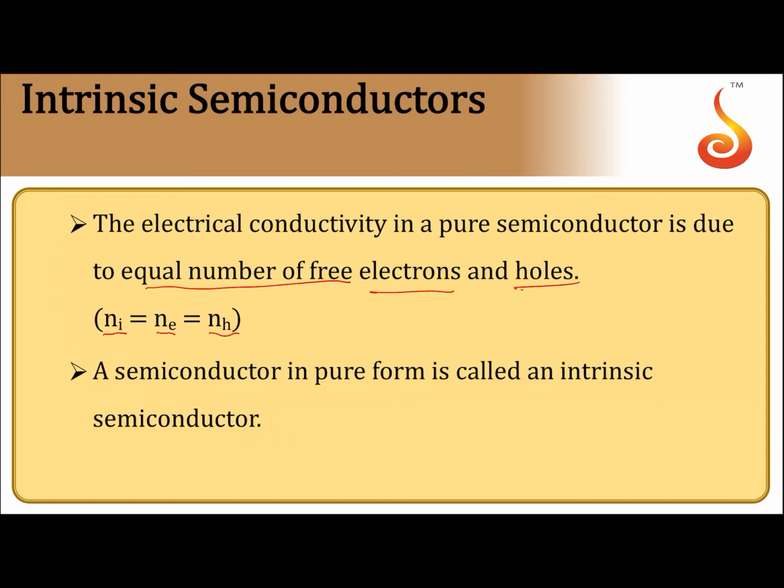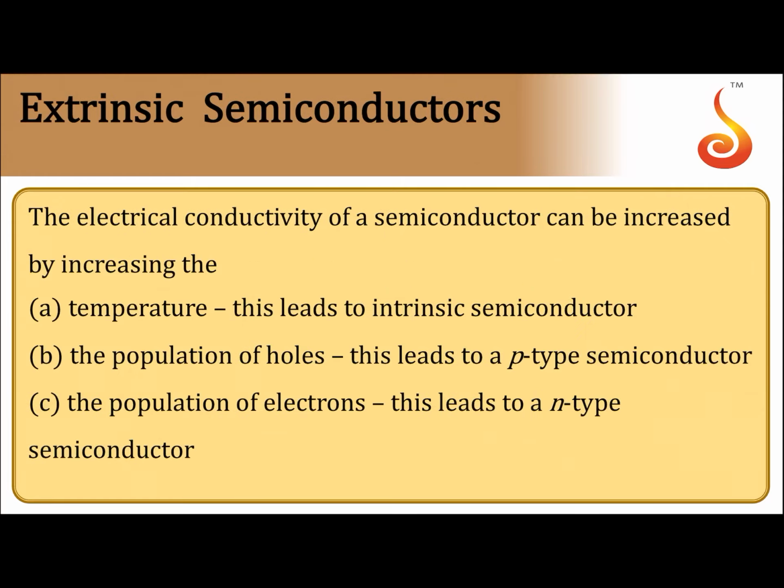If you consider a semiconductor in pure form, it is said to be an intrinsic semiconductor. That means you take silicon or germanium alone, with nothing extra added to it. But intrinsic semiconductors have very low conductivity, that's why they find very few applications.